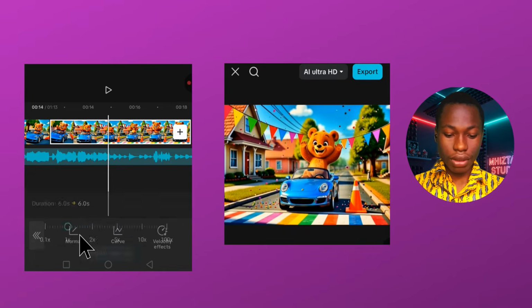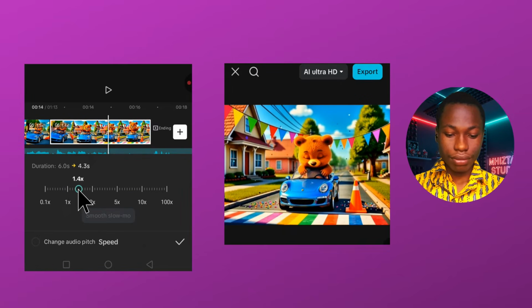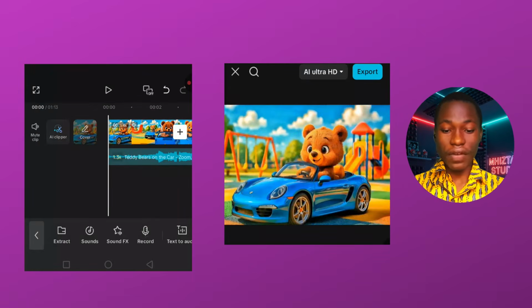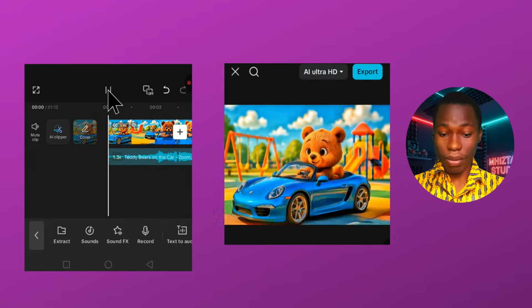Okay. Go to this one also, and do the same thing. All right. So if I play it now, it's going to fit normal. Look at it now.